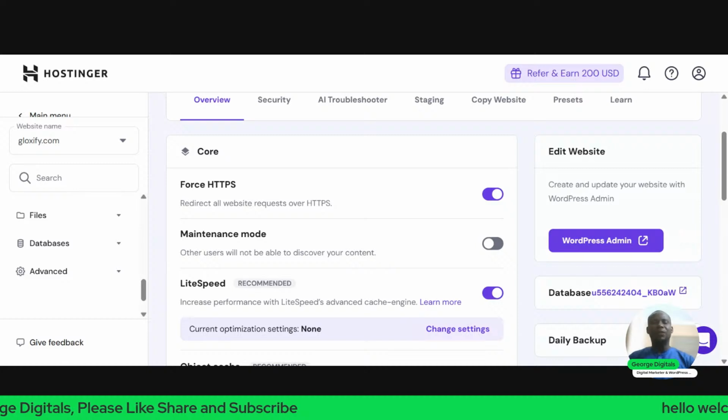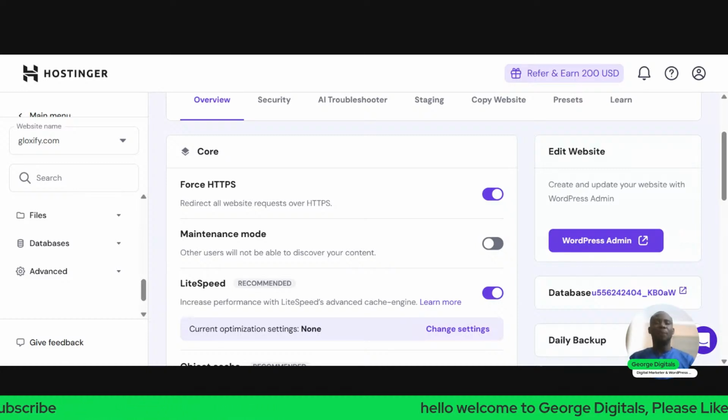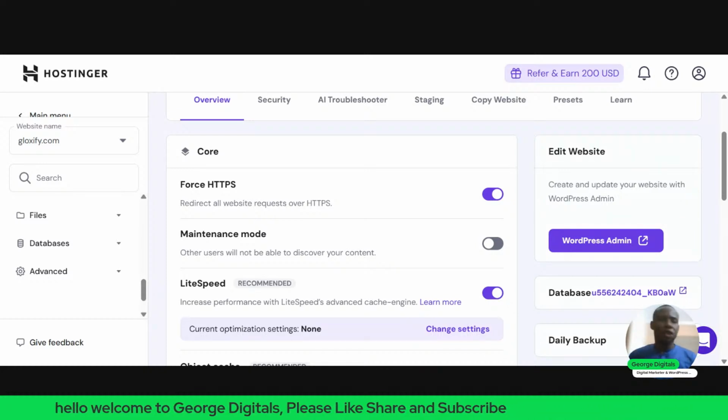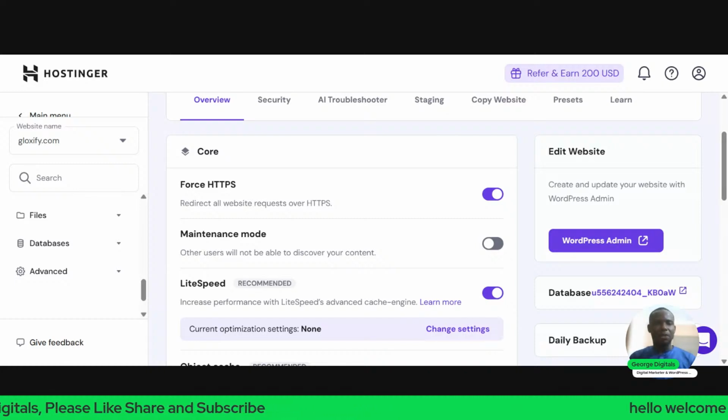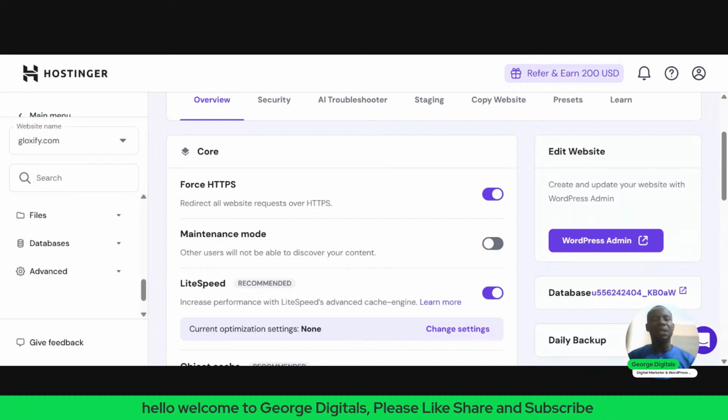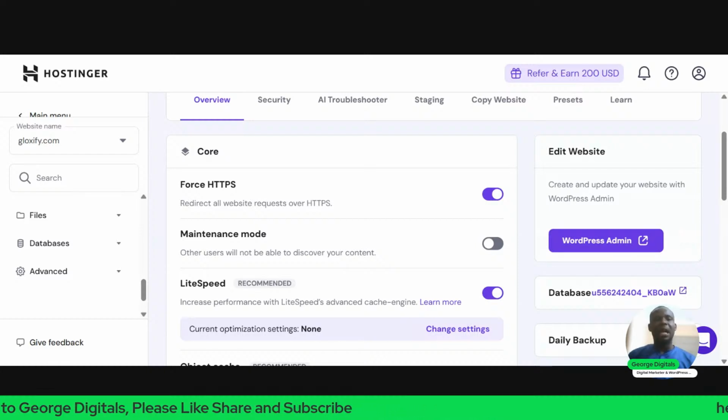Since they are activated, the next thing I need to do is look at how to build the page, how to build the website. What I will need is a page. So I'll come here and click on all pages. Once I click on all pages, it will show me the pages I have. Now I have a page called privacy policy. I'll click on this top where you see add new page.